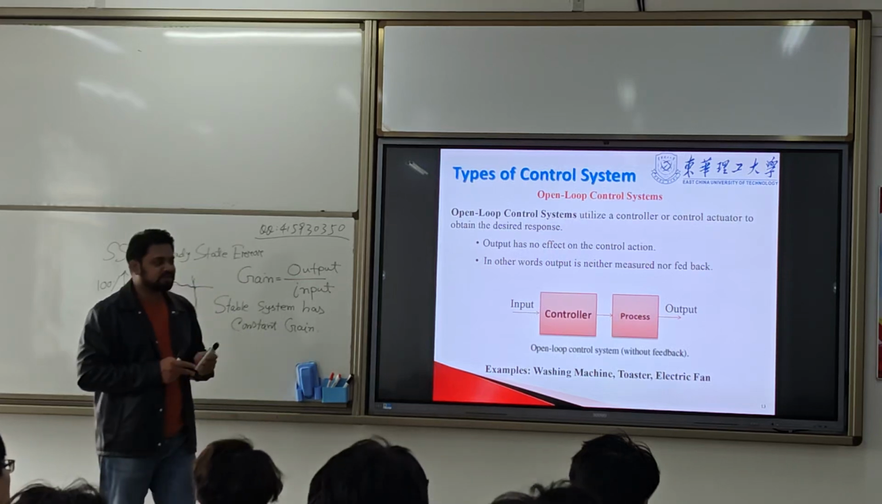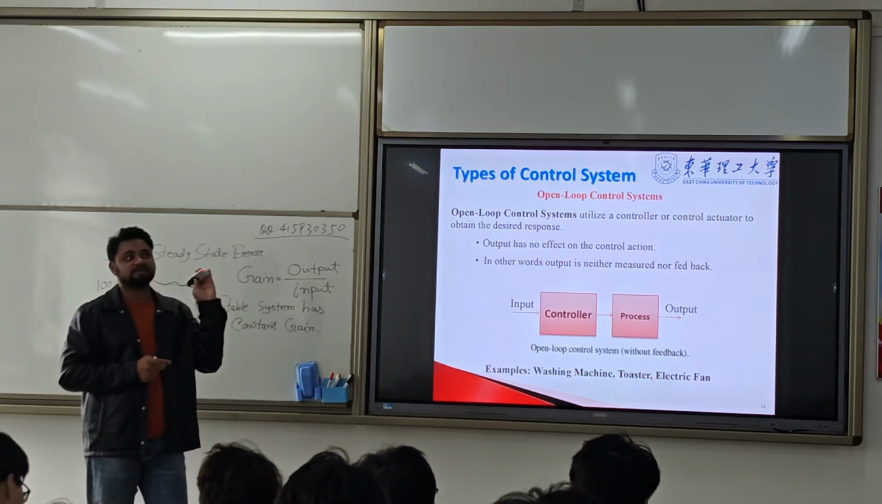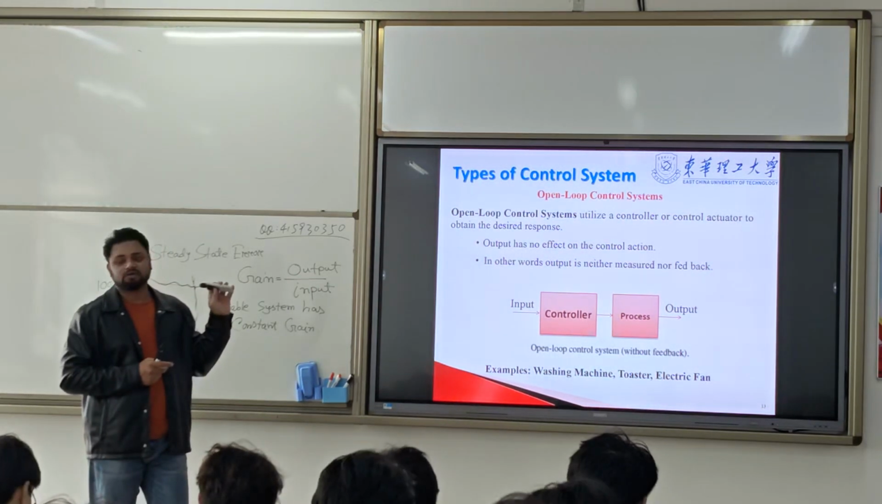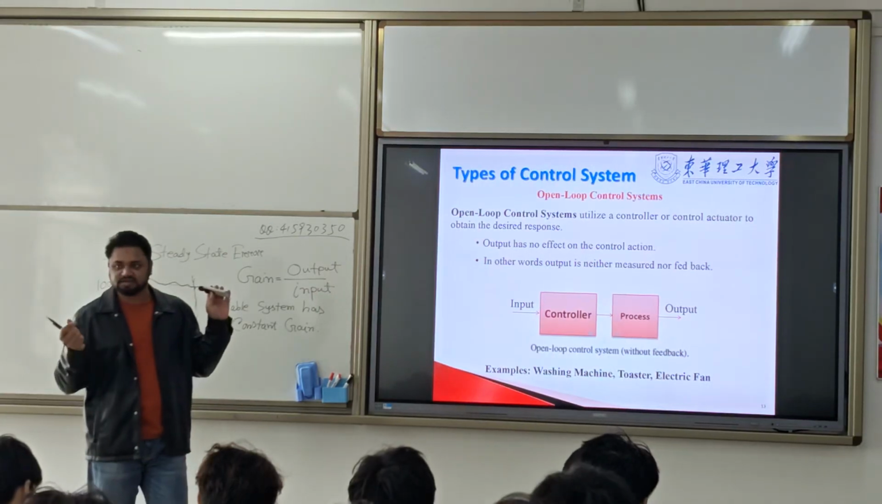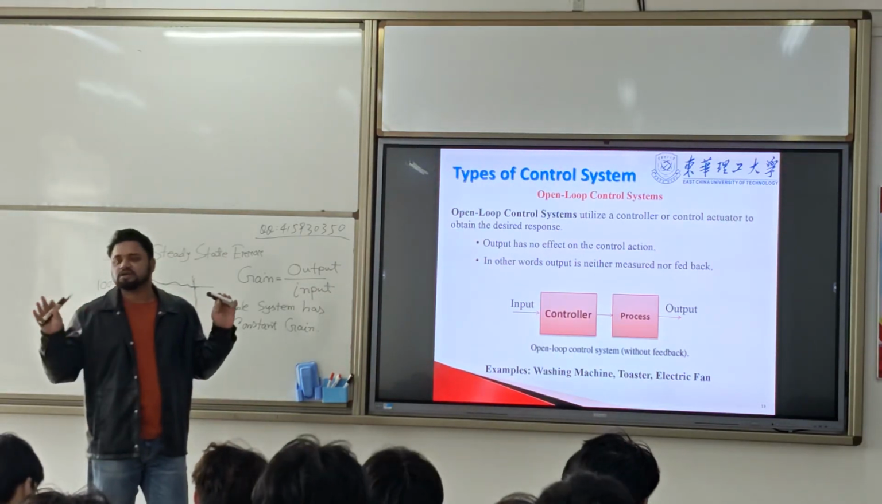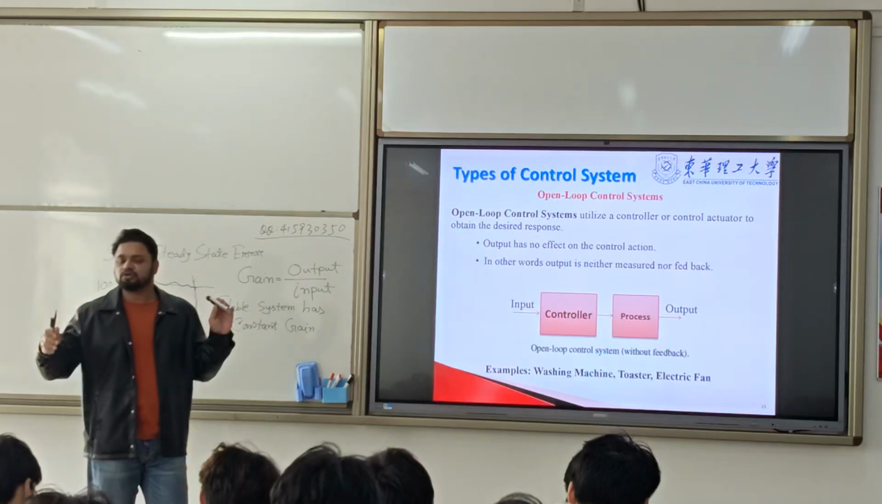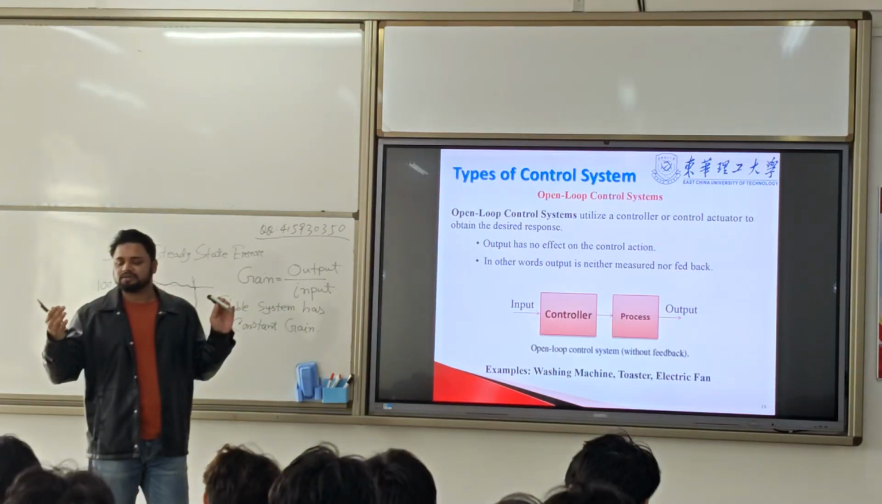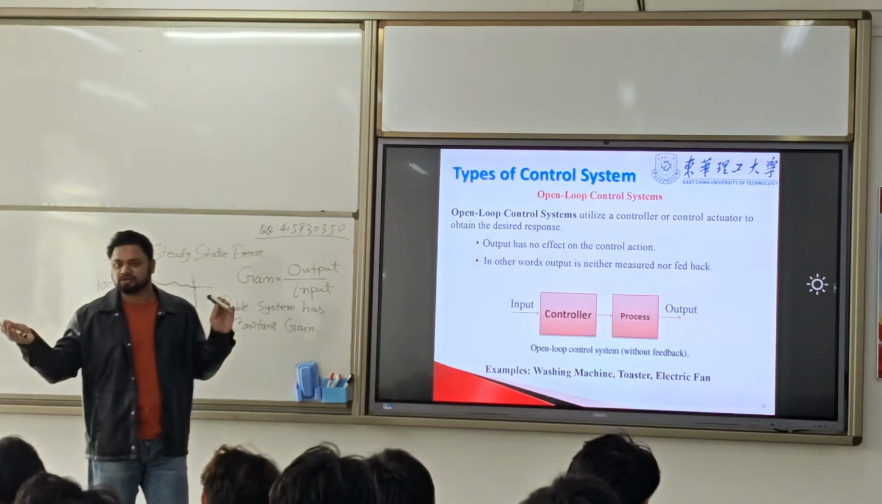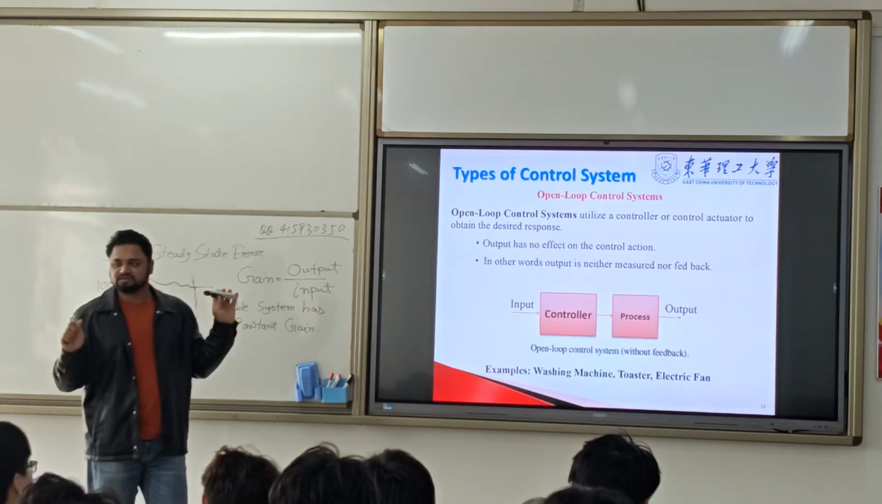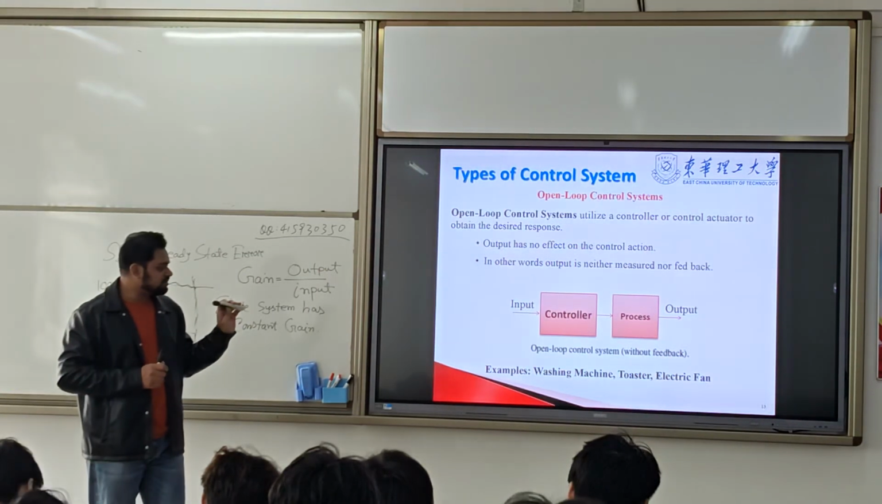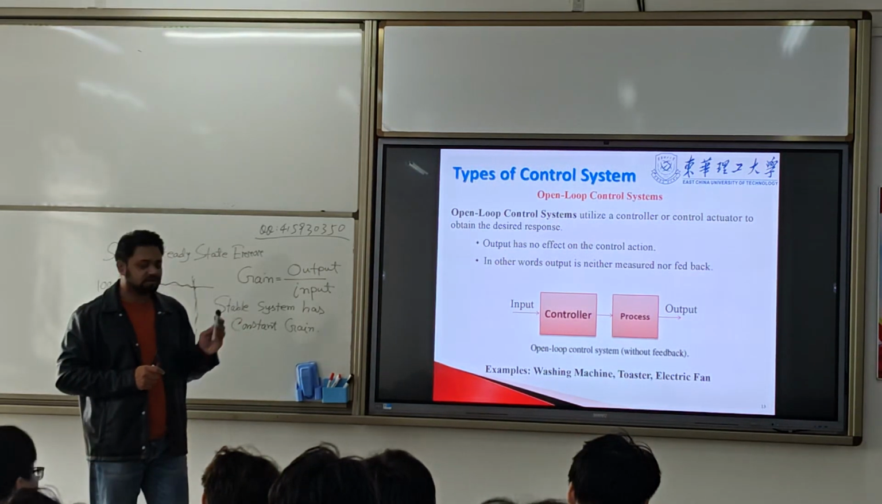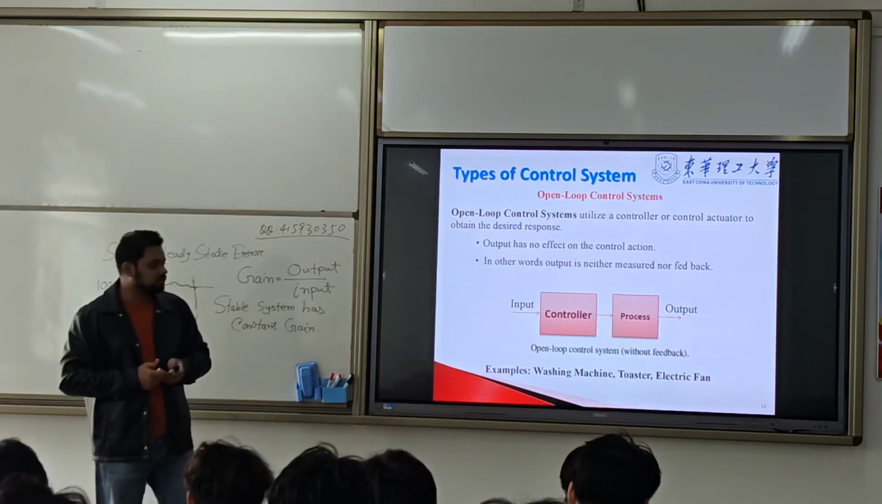There are some examples. Electric fan: we increase and decrease, that's it. There is no comparison. We do not compare the input with the reference one. So we just increase and decrease. Washing machine, toaster, these are actually open loop systems.